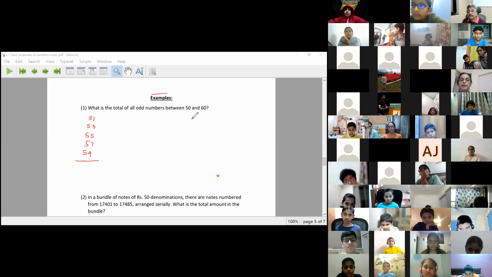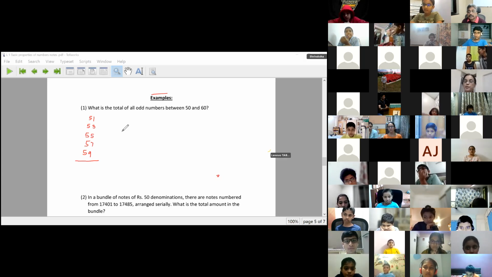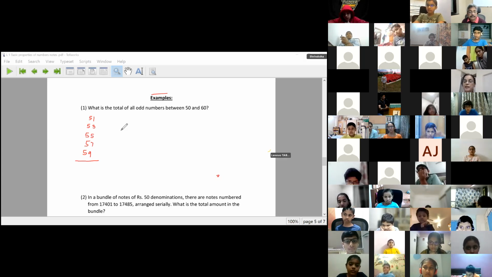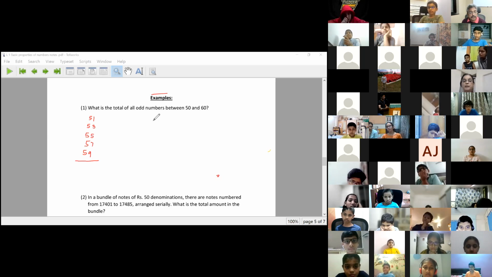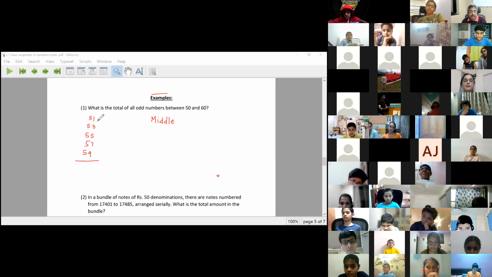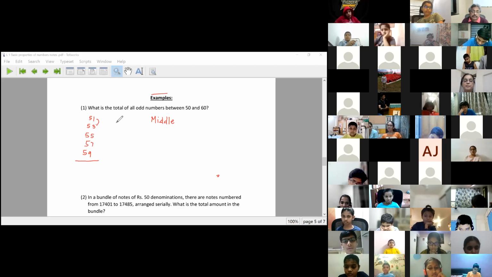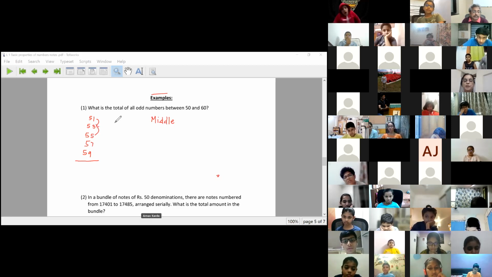But if I give you a big gap, this was only 5 numbers. That's why I could add. If there's a big list, how am I going to do it? I will need some formula. The formula for all such lists of numbers where the difference in the two numbers is constant. Let the difference be anything, but it has to be constant.